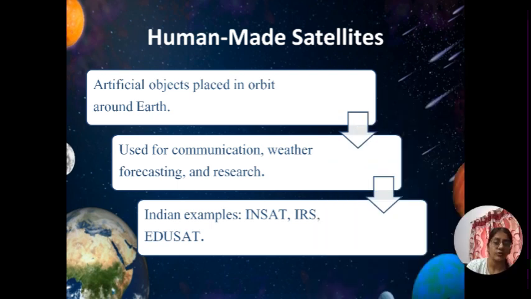Because they are used for communication, weather forecasting, and research. These satellites gather knowledge about Earth. You already get to know that today it will be raining. How do you get to know about that? Through these satellites. The scientists gain knowledge from the satellites and then let you know. Some examples of human-made satellites are INSAT, IRS, EduSat.